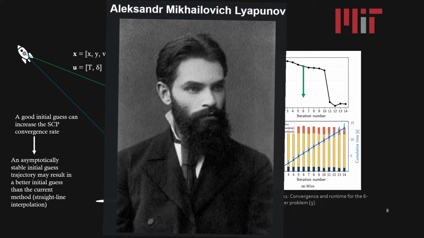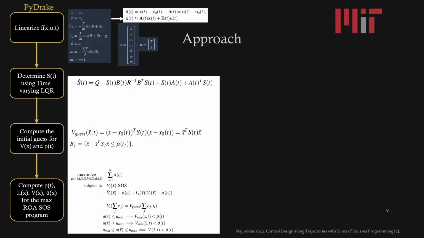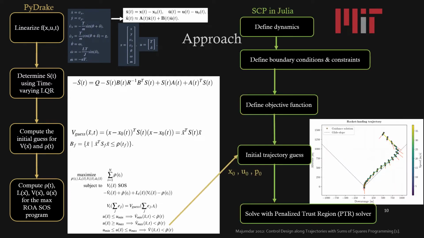This project is broken into two parts. First is implemented in Drake, where the dynamics of the system are linearized. S of t from the time-varying LQR is determined. V of x and rho of t are computed for the initial guess. And finally, all parameters are determined using the maximum region of attraction SOS program. From the SOS program, the initial trajectory guess is determined, and the penalized trust region solver is used to compute